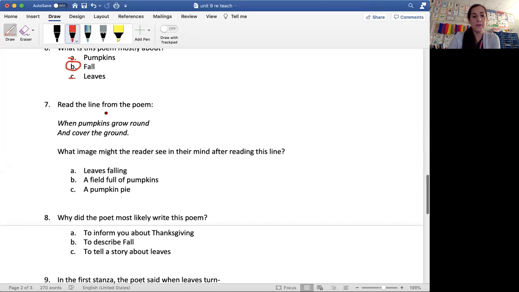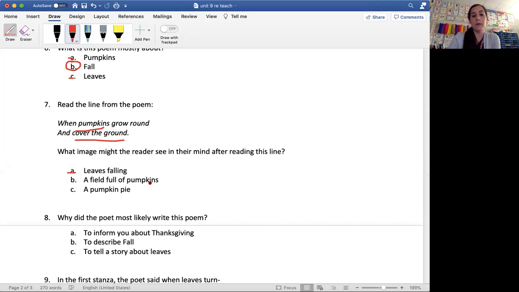Number 7, read the line from the poem, when pumpkins grow round and cover the ground. What image might the reader see in their mind after reading this line? That's creating those mental images. Leaves falling? We might, but it's mainly talking about pumpkins and covering the ground. So probably not leaves falling.